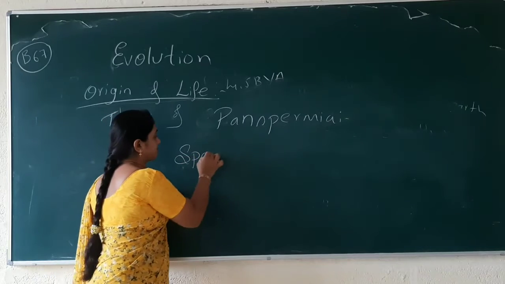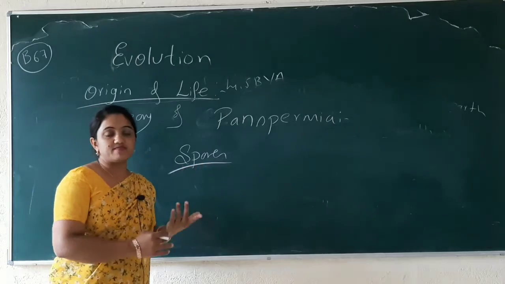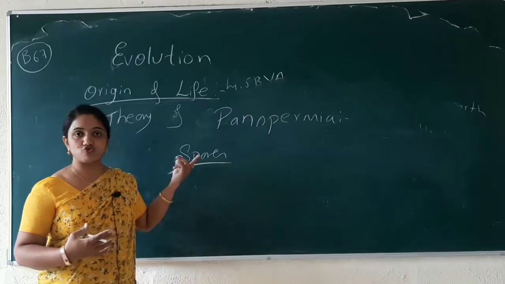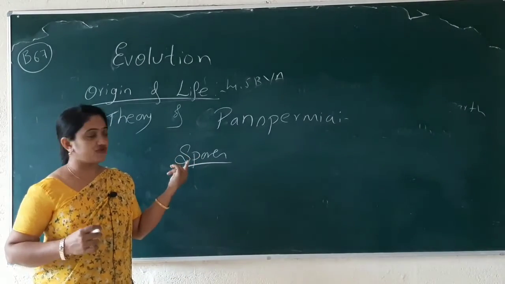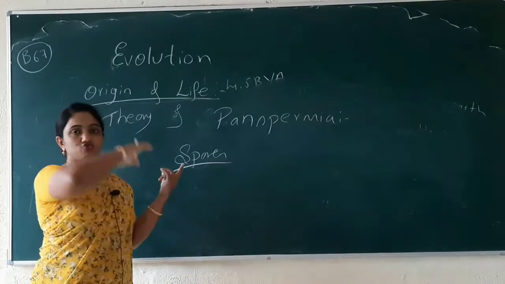Let me tell you this fast. Spores from one planet to another planet. Maybe the spores are known as units of life. These units of life may be transferred from one planet to another planet.